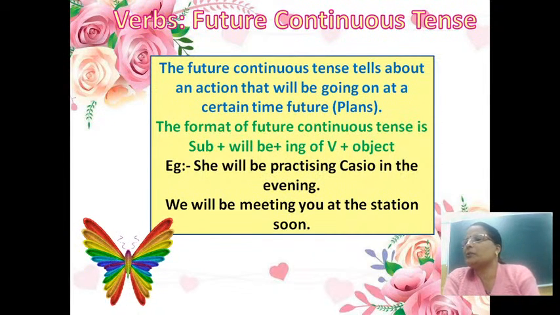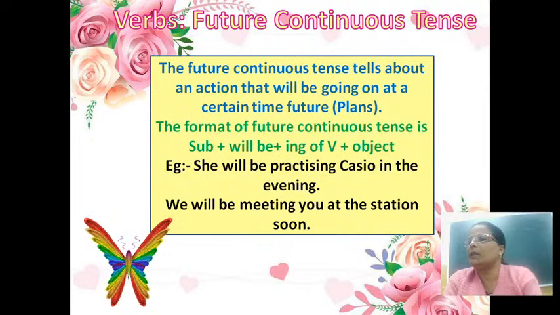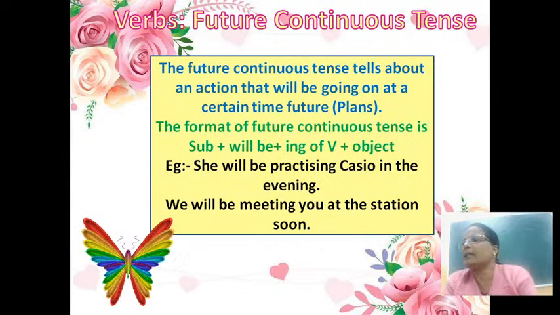Lavanya Pidurkar, you have to use future continuous tense. Subject plus will be plus ing form of the verb plus object. Rashi Virutkar, Ram will be going to Delhi tomorrow morning. I will meet you. Better you form the sentences in which an action is going to continue for some time. For example, Lata will be dancing tonight. She is going to dance for some time.